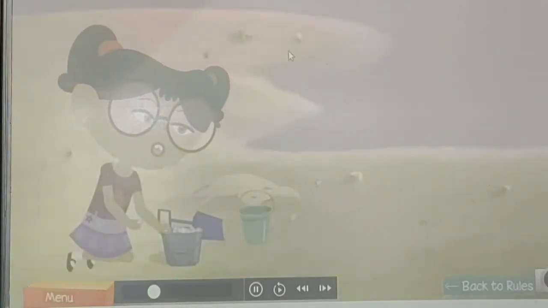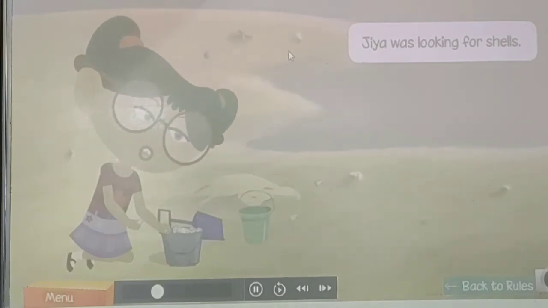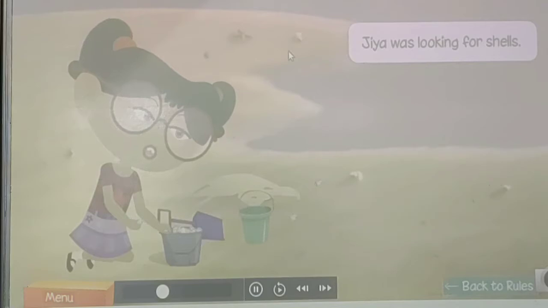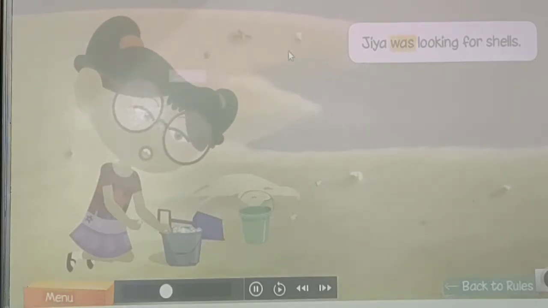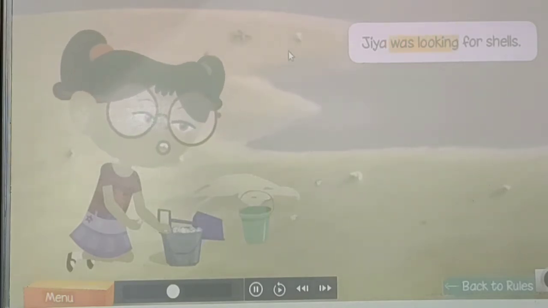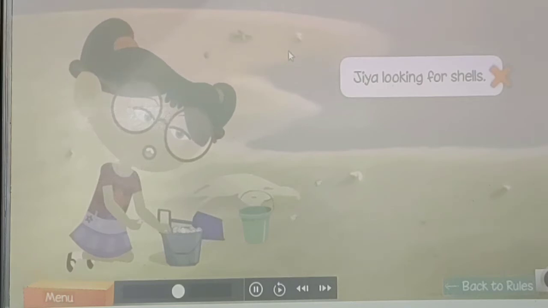Here's another example. Jia was looking for shells. Jia had not finished looking for the shells. The action of looking was not complete. What's the helping verb here? The helping verb is was, and looking is the ing form of the verb look. Together, was looking forms the continuous tense. Now the sentence Jia looking for shells is not correct.